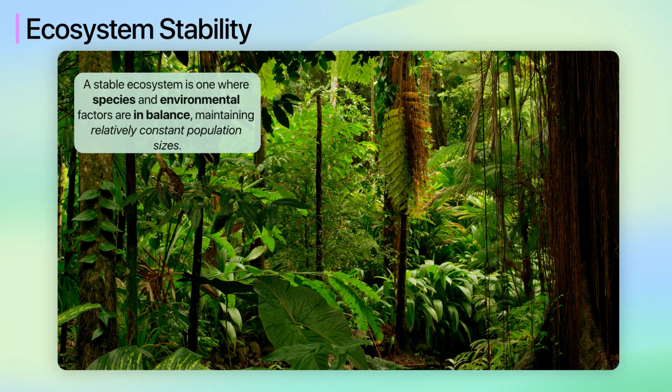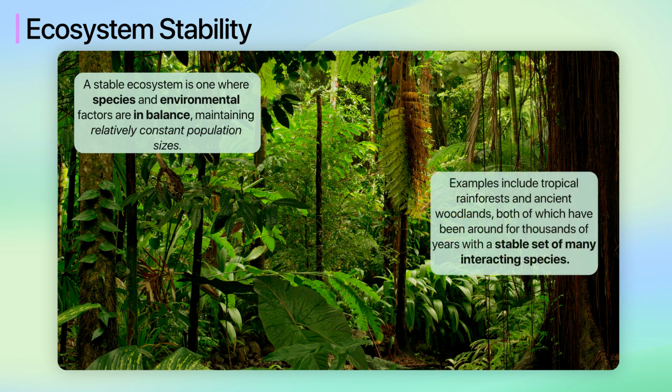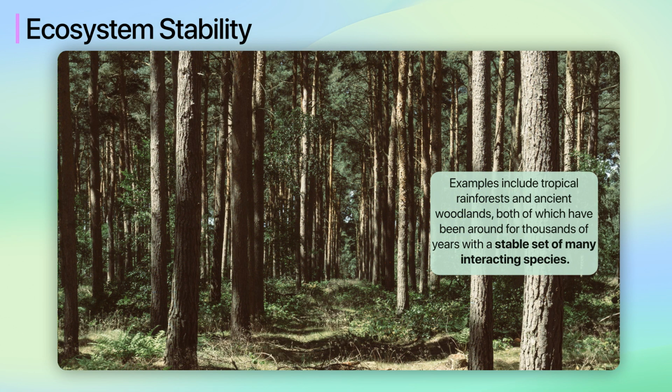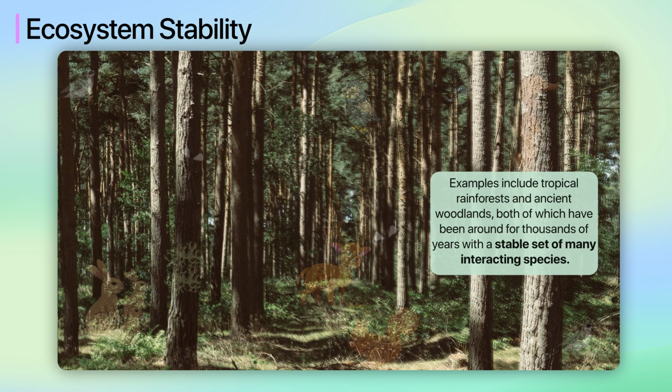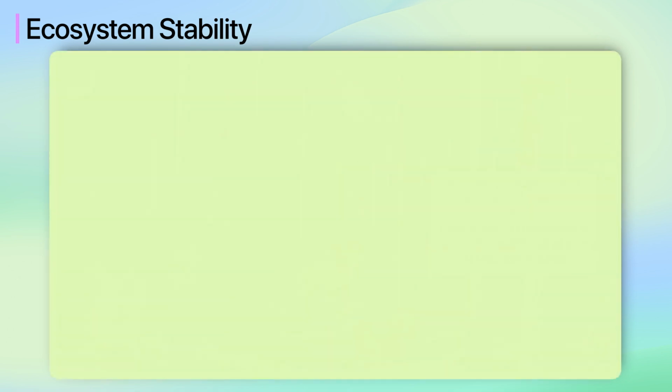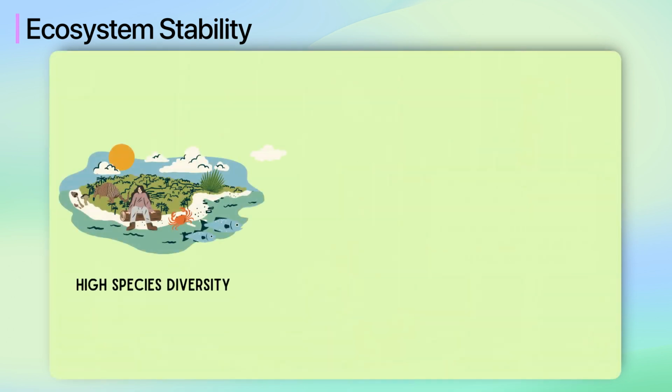A stable ecosystem is one where species and environmental factors are in balance, maintaining relatively constant population sizes. Examples include tropical rainforests and ancient woodlands, both of which have been around for thousands of years with a stable set of many interacting species. In stable ecosystems, species diversity is high, meaning many different types of organisms coexist.